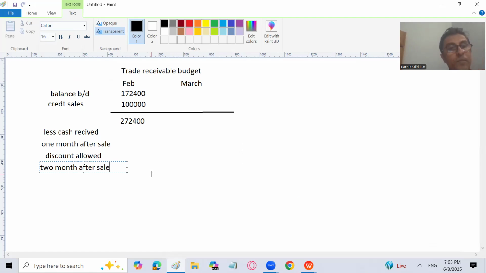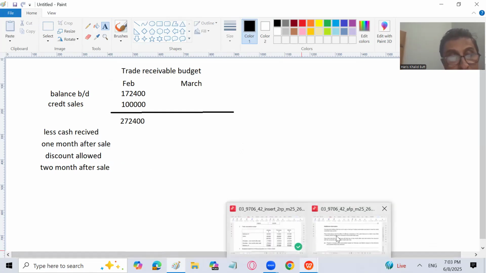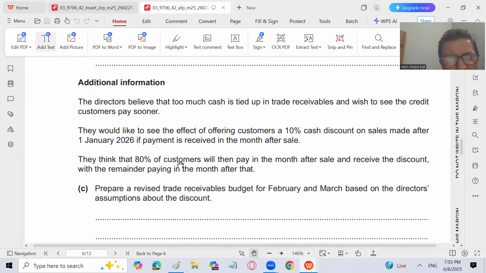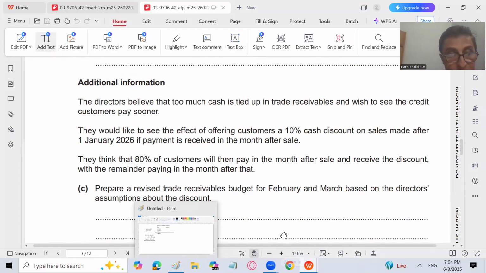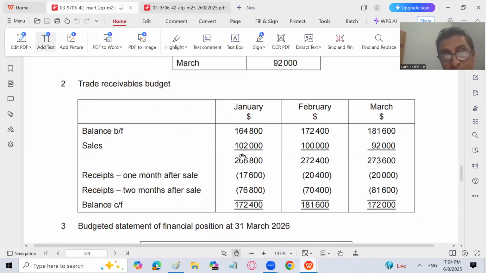The things have been changed now. Why, sir? Because 1 month after sale, the policy of the budget has been changed. Out of the sales of January, 80% of the customers are going to make the payment in February with a 10% cash discount. So let's do that. How much sales we have? Let's see how much sales we have for January. That is 1,02,000. So out of 1,02,000, 80% is going to be received in February, which is going to be 73440, but after a discount of 10%.